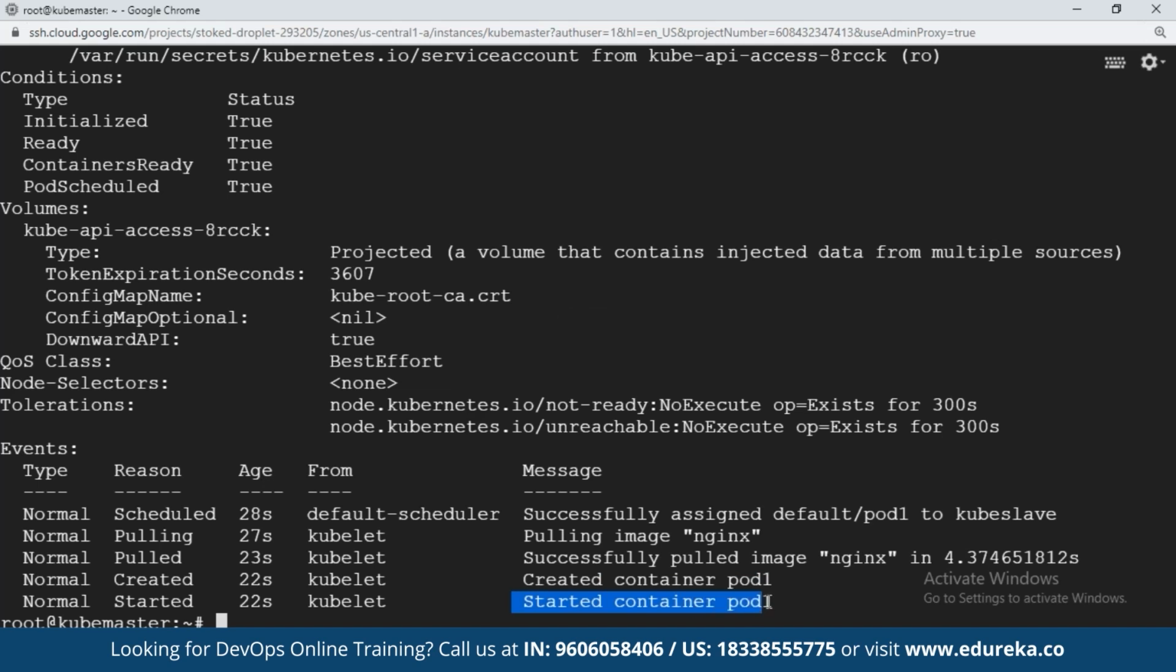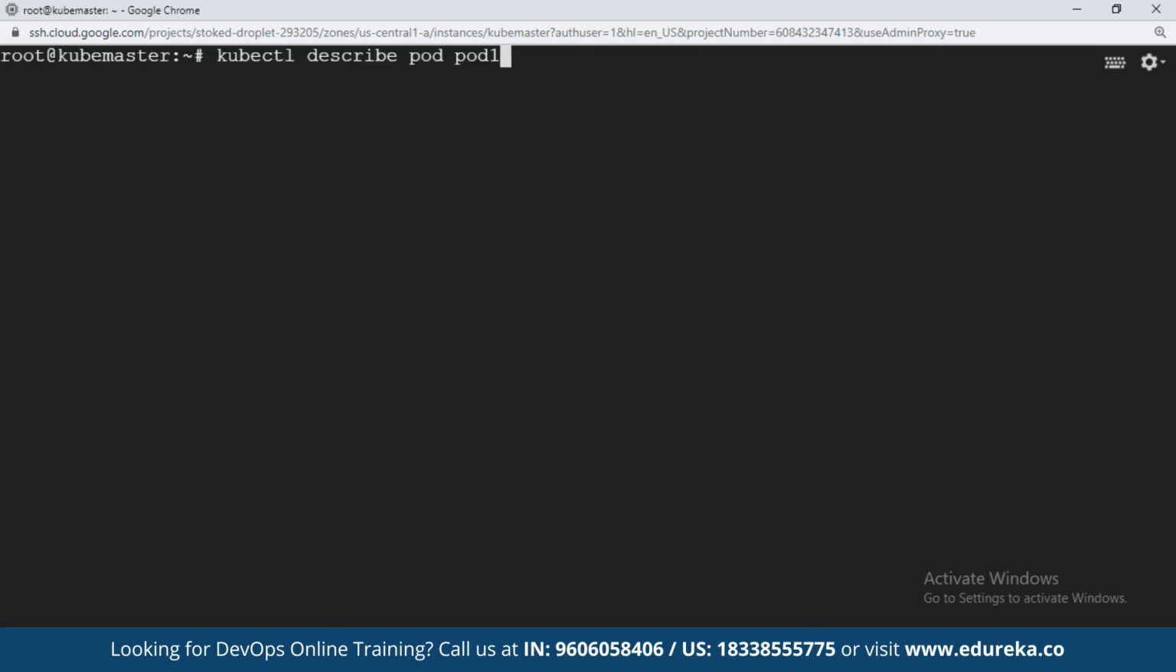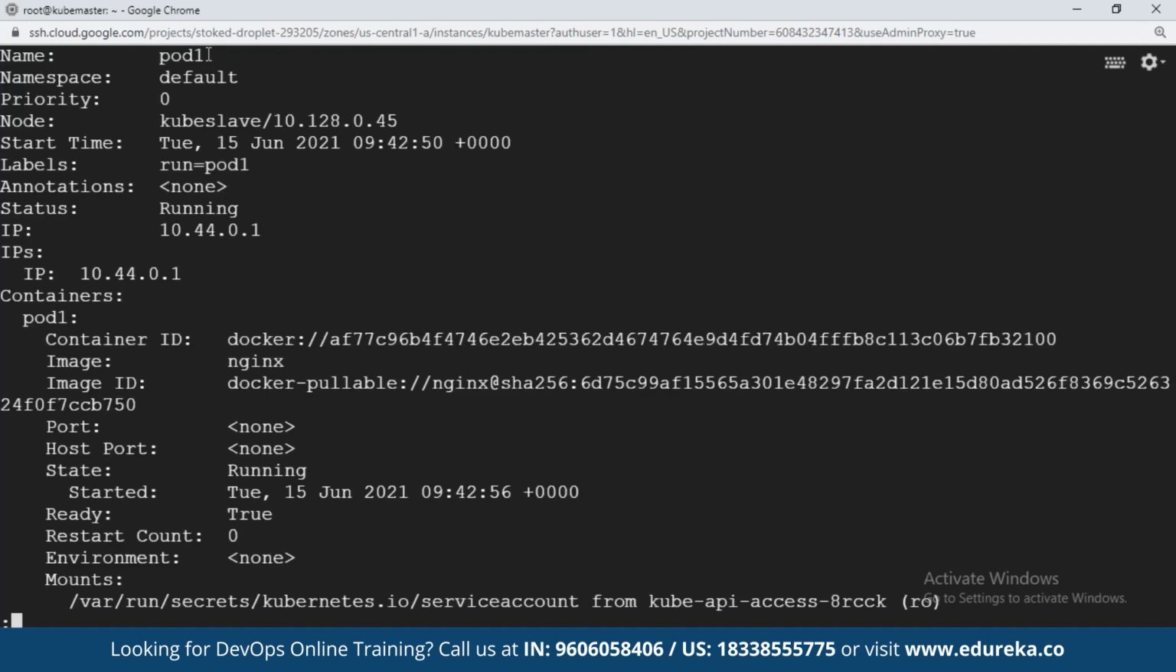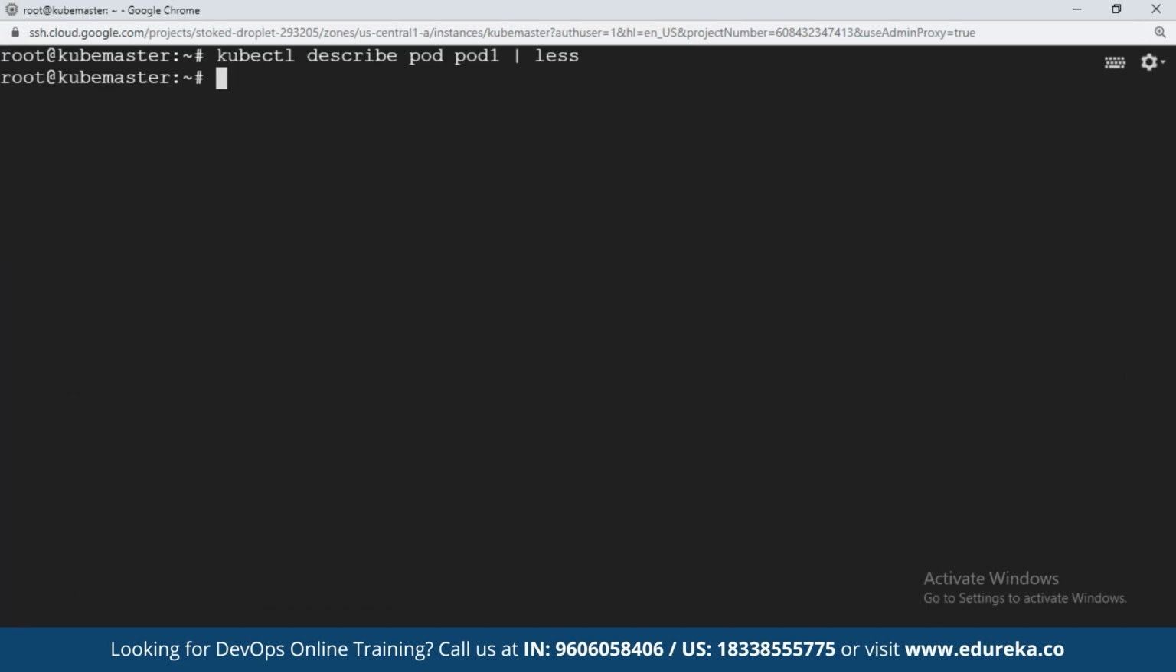Let us see the container details inside the pod also. Same describe command only. See here, pod1 got created on the node slave because the scheduler decided it to be on the slave. Right now it just got created. Okay, it is in the running status. Container name pod1, image Nginx, image ID. No port mapping done so far. Okay, got it? So this is how you create a pod. Now you know how to create a single pod in Kubernetes.